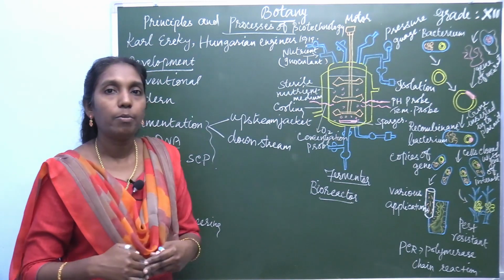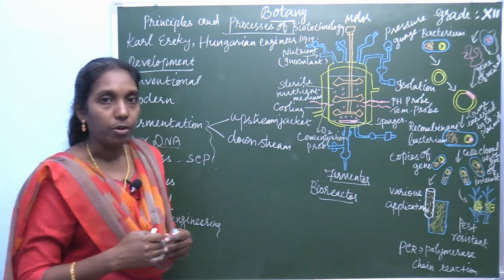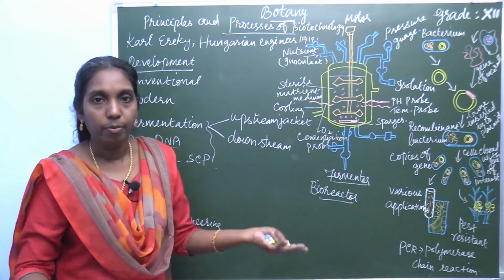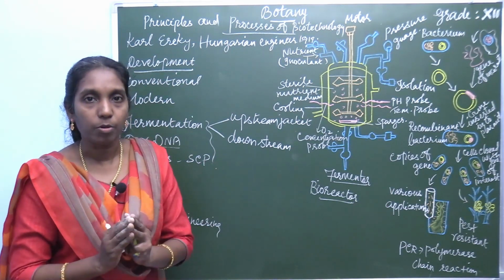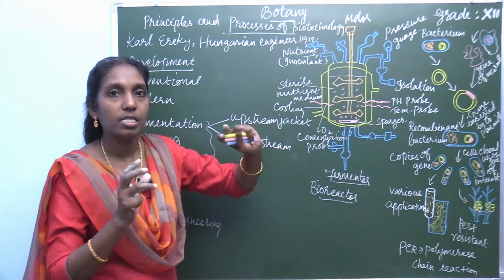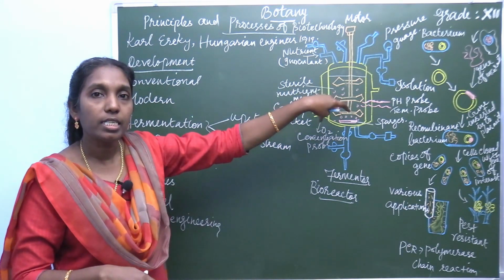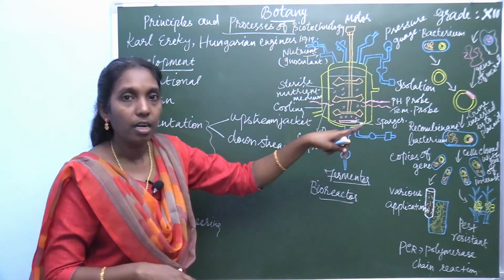Then the downstream process. What is meant by downstream process? It is what happens after fermentation. Fermentation is the process by which the substances are fermented, and the product is developed inside the fermenter.